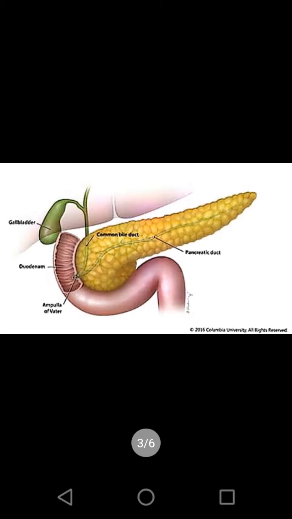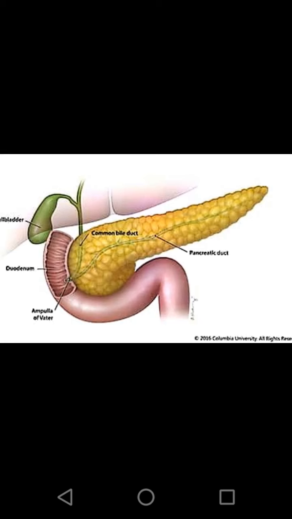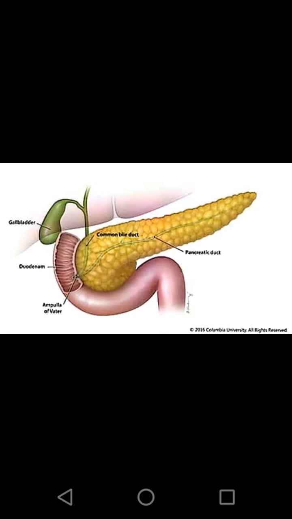Then, this is the structure of the pancreas. It is a yellow colored organ found at the junction of the stomach and the duodenum. The pancreas is a heterocrine gland, as it takes part in both exocrine as well as endocrine function. It releases its secretion with the help of the pancreatic duct into the duodenum.